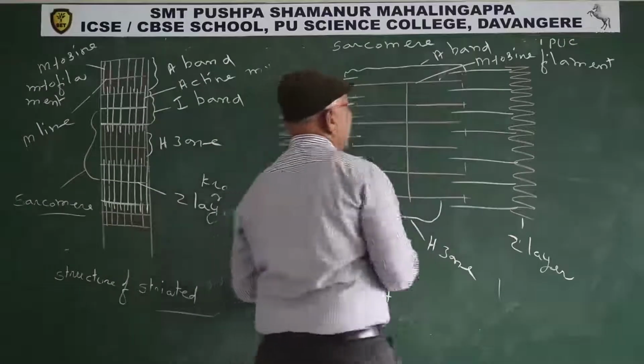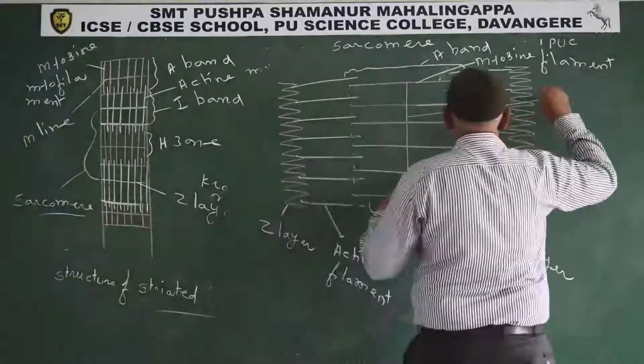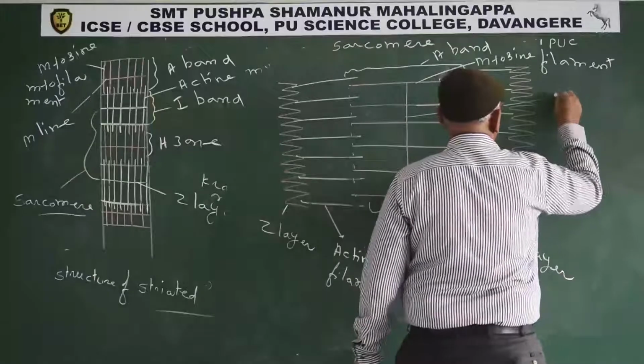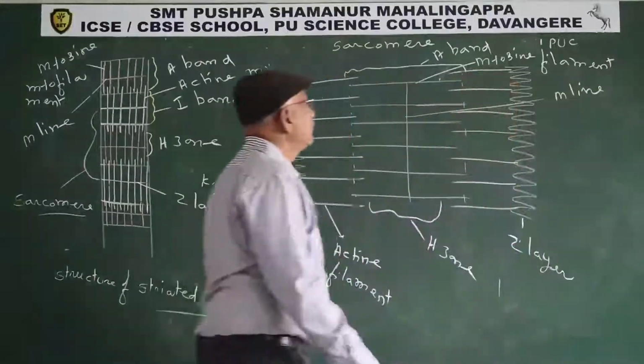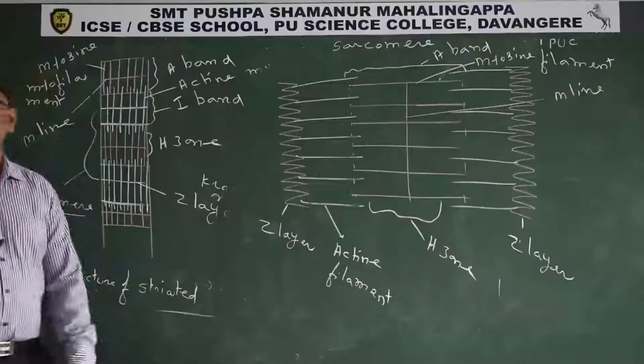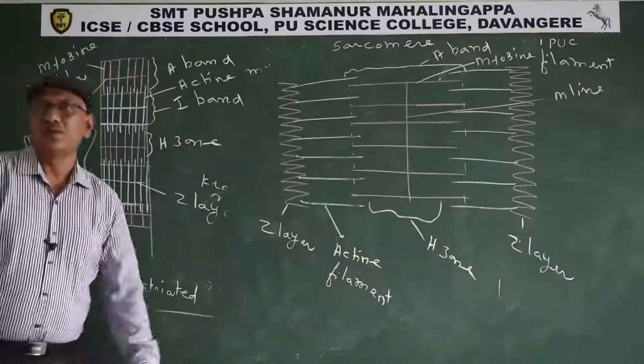The dark line present in the middle region of A band is known as M line. Structure of sarcomere given in the textbook.